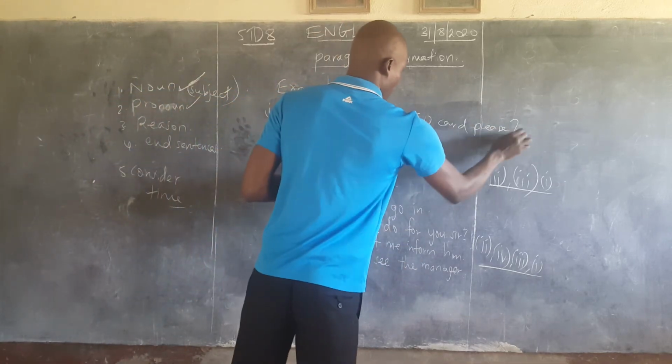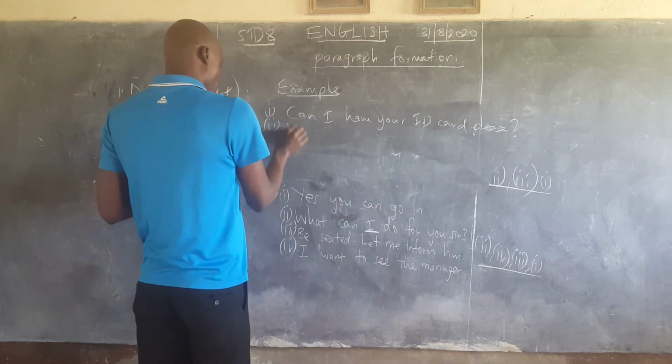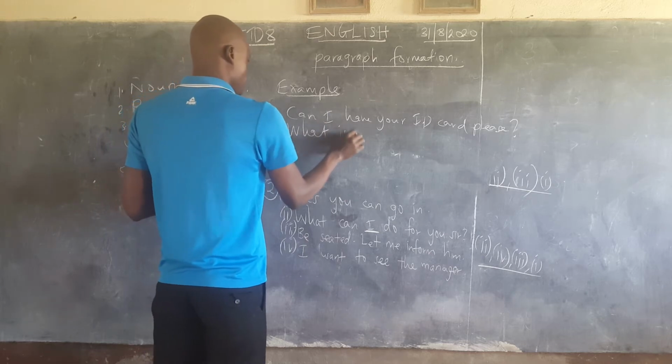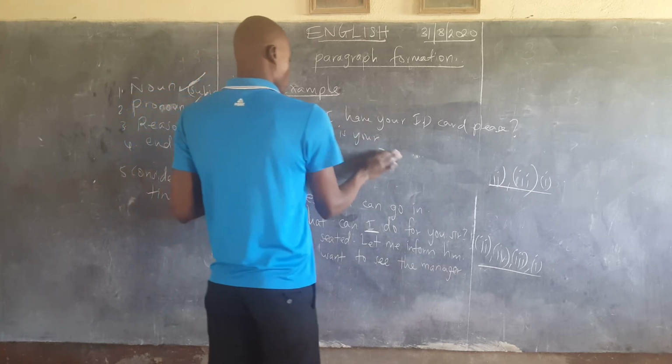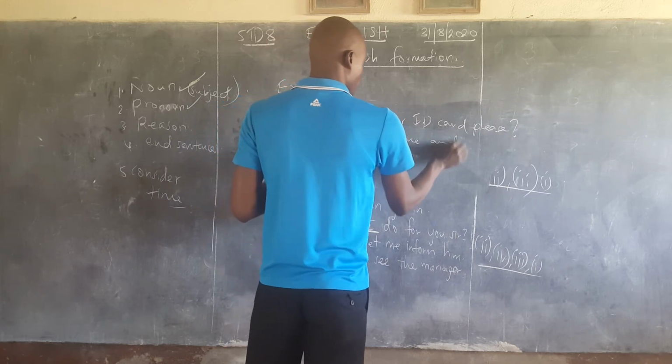It's a question. Then Roman 2, we have, what is your name? Use your name and occupation.